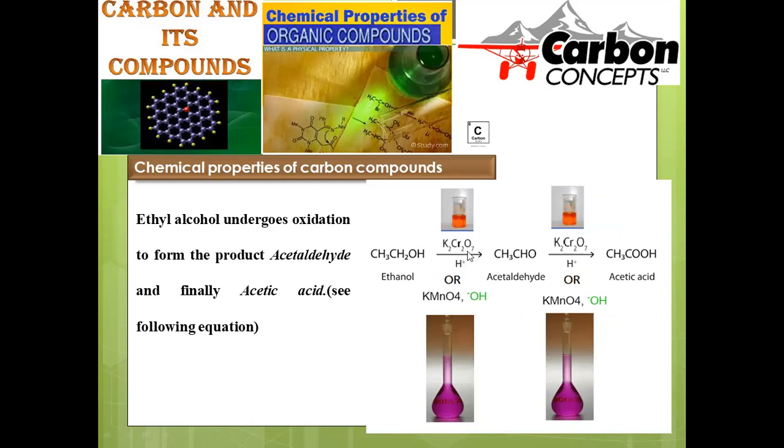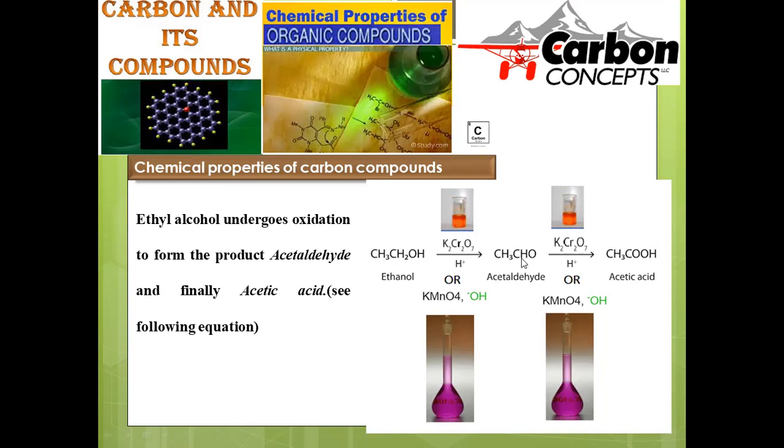So oxidation can be classified in two ways: either addition of oxygen or removal of hydrogen. In this case, your hydrogens got removed, hence we can say it is a kind of oxidation. Initially, the compound ethanol was taken and added with either potassium dichromate or potassium permanganate. Any of these compounds will be added, so that acetaldehyde will be generated by the removal of hydrogens. Hence, this is the oxidized product.